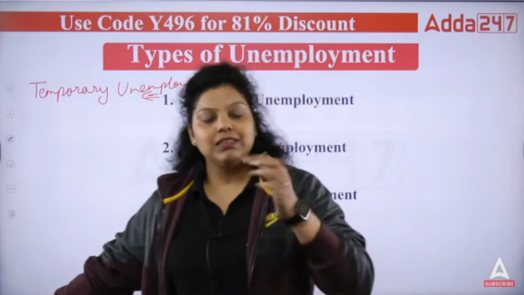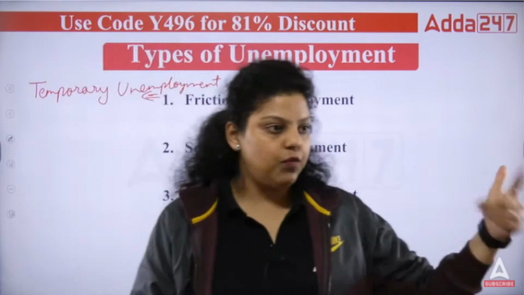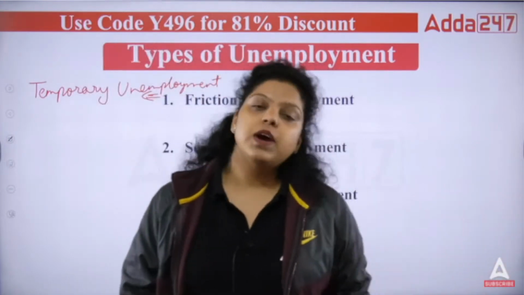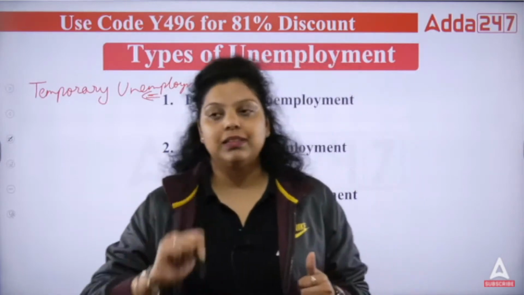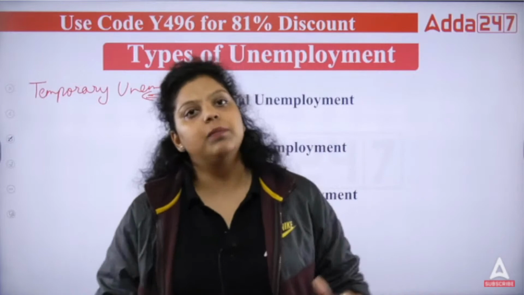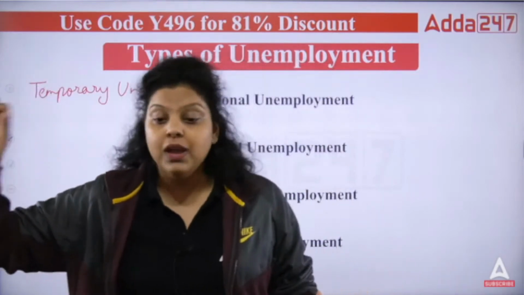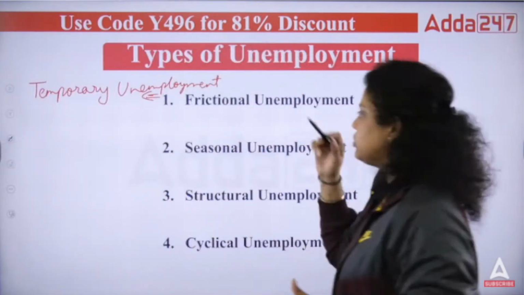And it is one reason, a voluntary reason, because I left the job. Let's say, for example, I wanted a better opportunity. That's a voluntary reason to leave the job. Another reason by which frictional unemployment can be created is that I was fired by the company. So the company fired me from the employment, I am looking for a new job, and I found the new job after 6 months. So that will be part of your frictional unemployment.